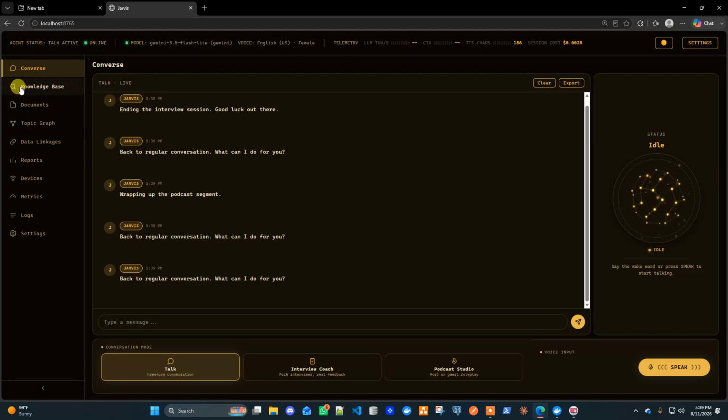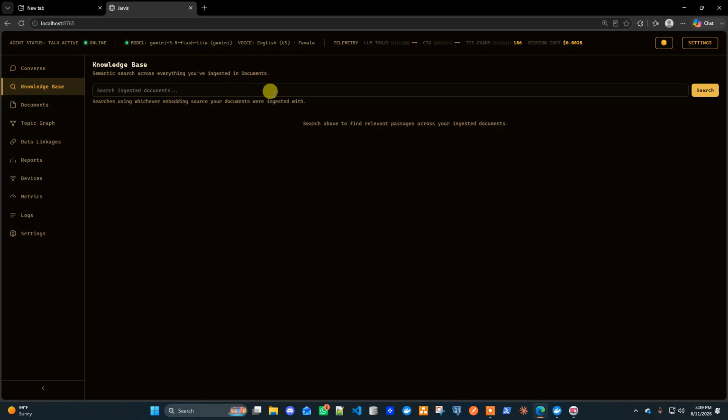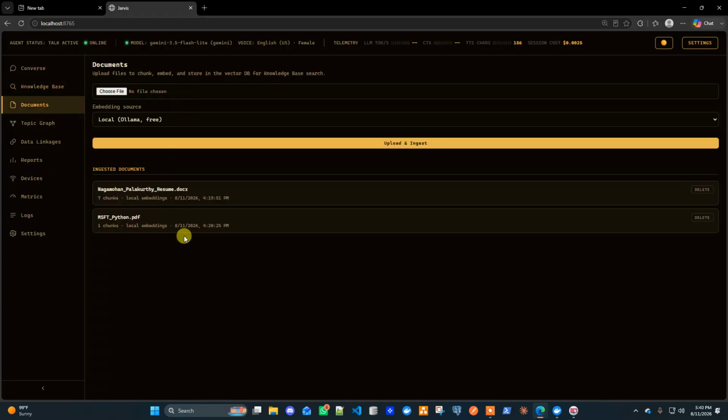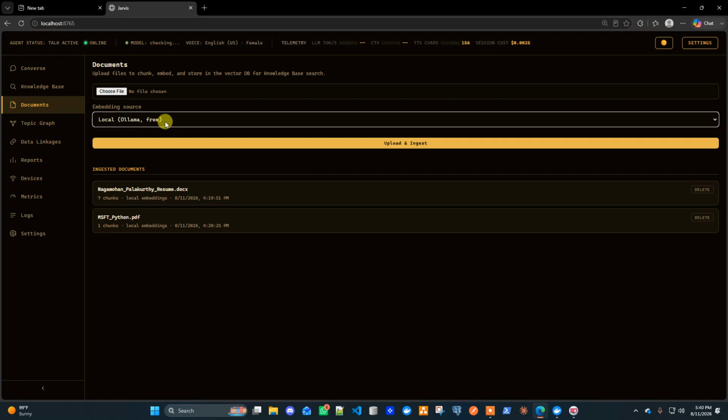Now coming back to the knowledge base, this is all the ingested documents. We can train this with our local data, for example, any document. So these documents are embedded. We do the text embedding, and we are using the vector database that is ChromaDB, which is in memory, and all the vector embeddings are stored in this vector database. And these are the documents. If you want to upload any document, we'll upload and ingest it. Embedding sources can be either cloud or Ollama, whichever it will be.